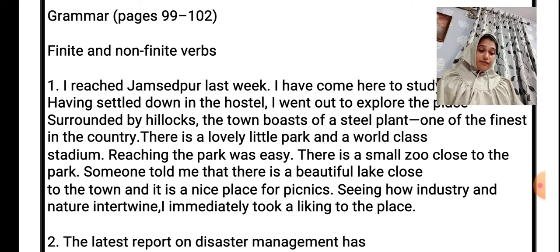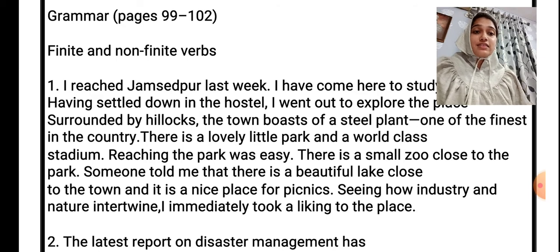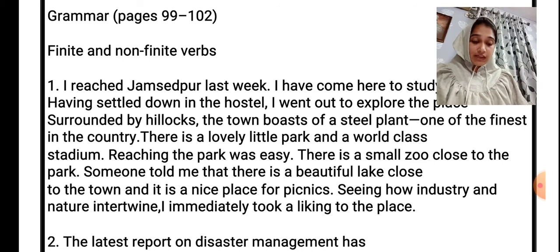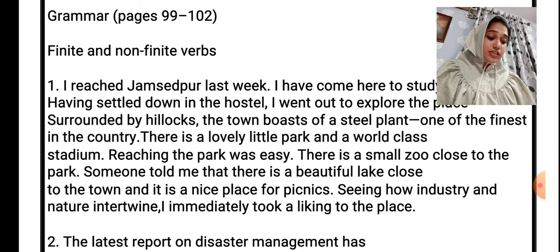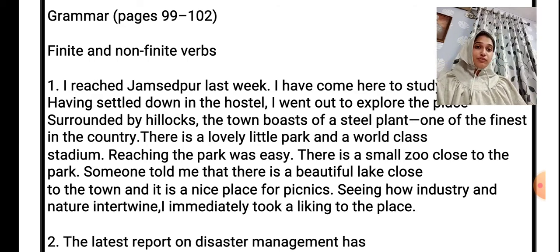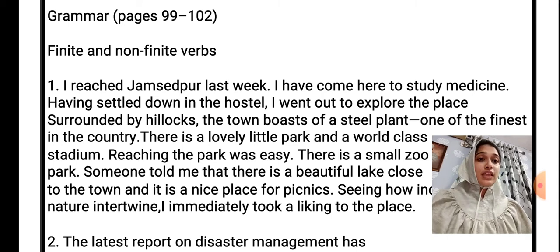Correct. Fill in the blanks with present or past participle forms of the verbs given in the bracket. So here in the PDF you can see the whole paragraph is there. In our textbook, there are certain fill in the blanks. We have to fill it. Okay, I dash Jamshedpur last week. So I reached Jamshedpur last week. I dash come here to study medicine. I have come here, so have come. Okay, we'll use have come here to study medicine.